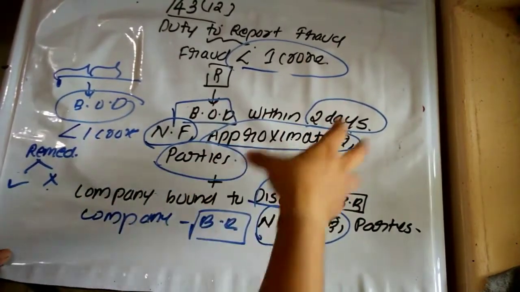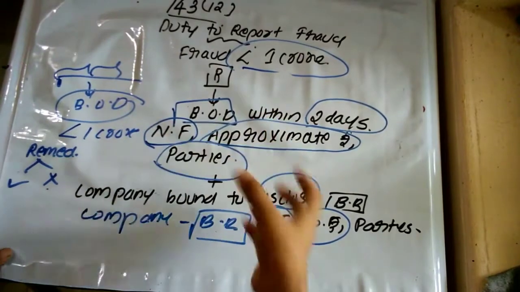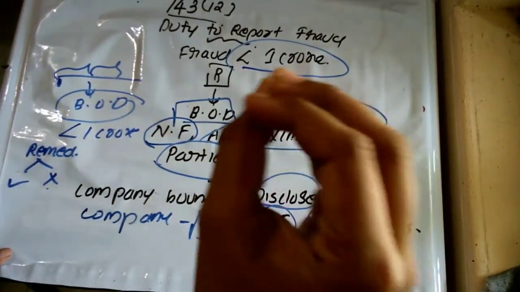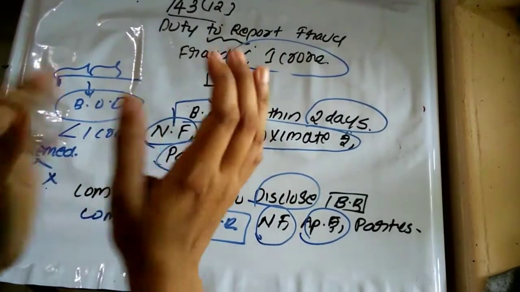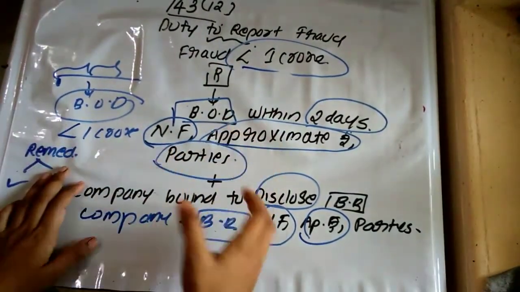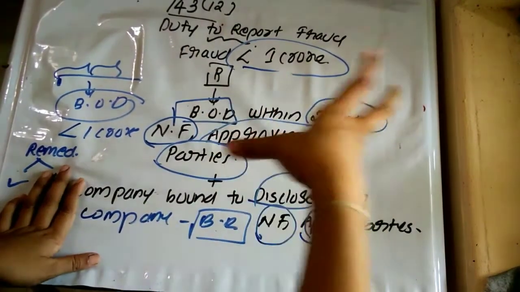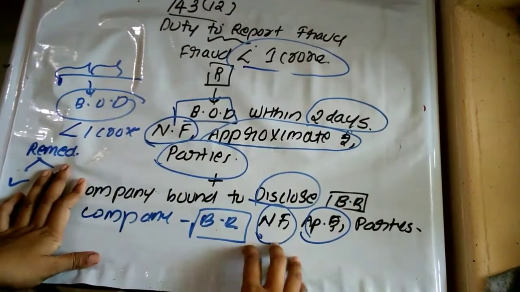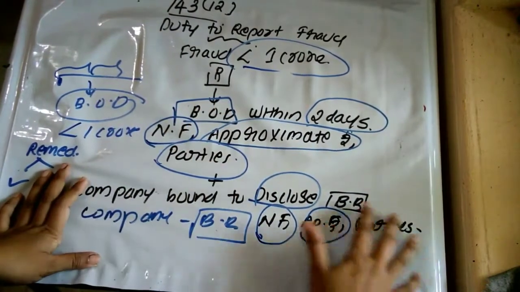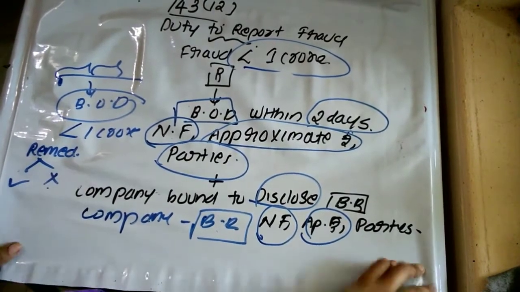Then where the fraud amount is less than 1 crore, the auditor of the company shall file a report to the board of directors. Nature of fraud, approximate amount of fraud, parties involved in that fraud, they have to be disclosed. Then the board of directors of the company, that is the company, is also bound to disclose some matters in the board report: nature of fraud, approximate amount of fraud, parties involved. If the remedial action is taken, it is not required to disclose with respect to the parties involved. If no remedial action is taken, it is required to disclose with respect to the parties involved.